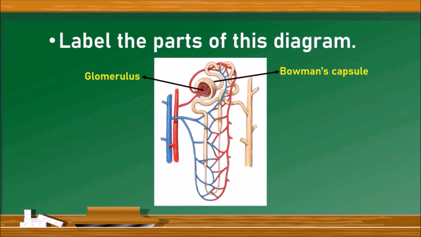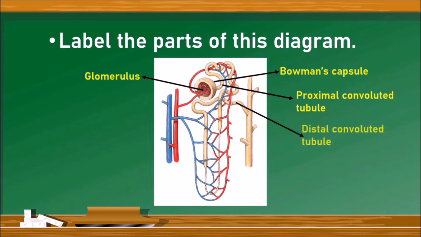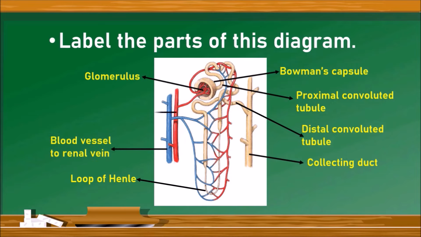And the next portion is proximal convoluted tubule, which is the following of Bowman's capsule. Bowman's capsule leads to the proximal convoluted tubule, and later it forms the distal convoluted tubule. In between the proximal convoluted tubule and distal convoluted tubule, PCT and DCT, there is a hairpin-like structure known as loop of Henle, and there is collecting tubule. And observe the diagram, the whole nephron is entangled with the blood capillaries. One is blood vessel to renal vein, another one is blood vessel from the renal artery.